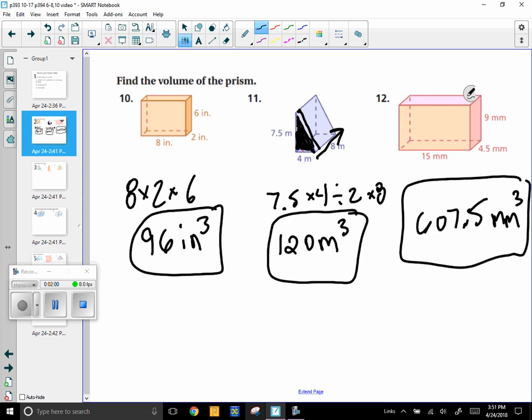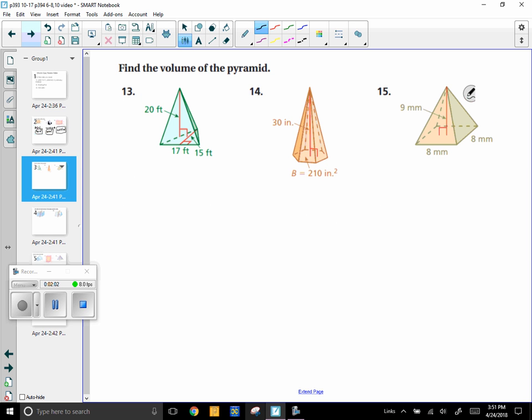All right, here we go. 13. All three of these are pyramids. All three of these will have a divided by 3 as my last step, always, for all pyramids and nothing else. So 13, I look for the right angle. 17 is kind of hard to tell from the picture, but 17 and 15 meet at a right angle on the bottom. So it's 17 times 15 divided by 2.